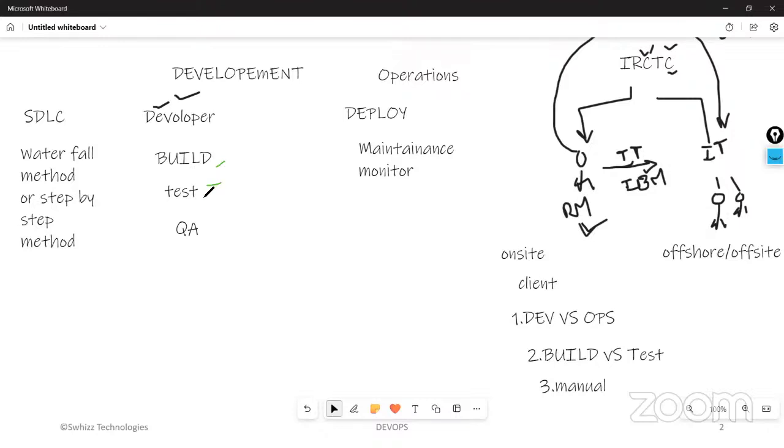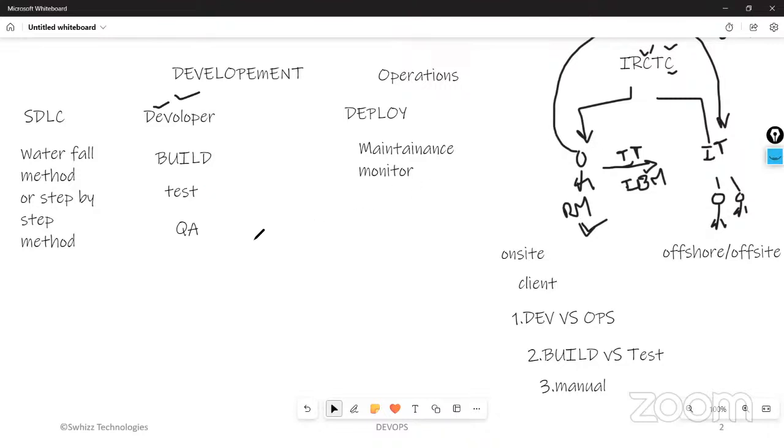If they are getting any error during testing, again they will address those issues to the developer. Finally, who is going to address all the issues? Developer only. The developer will address all those issues, and again they will hand over to the build team. They will execute the build code, and again they will hand over to the test team. Like this, it will take a lot of time to complete the product.